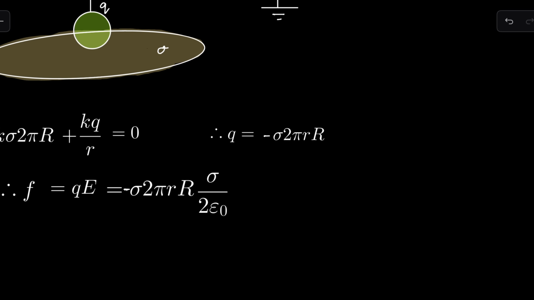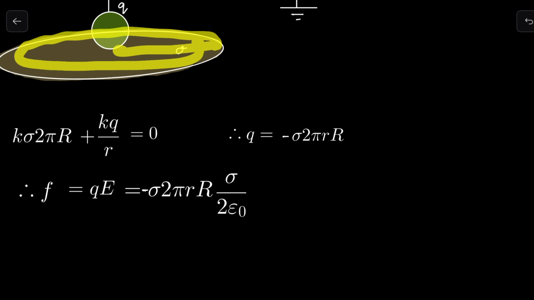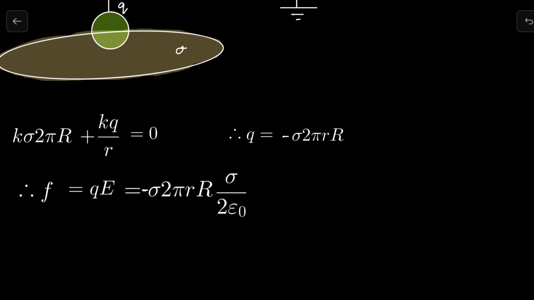So Q we have found, E we know, sigma by 2 epsilon naught, and simply we have to put the value of sigma now. So sigma is charge density on this disk. It is given in the question that the radius of disk is capital R, while the charge given to the disk is capital Q. So sigma will become total charge over total area.